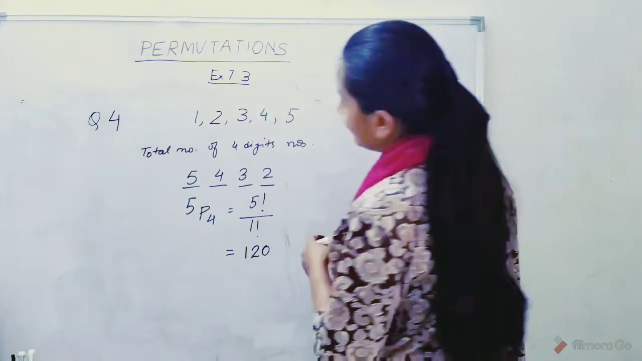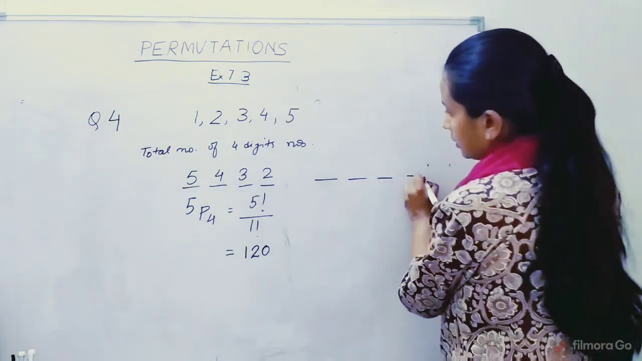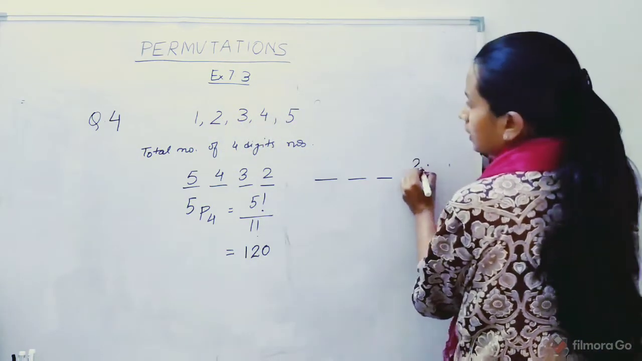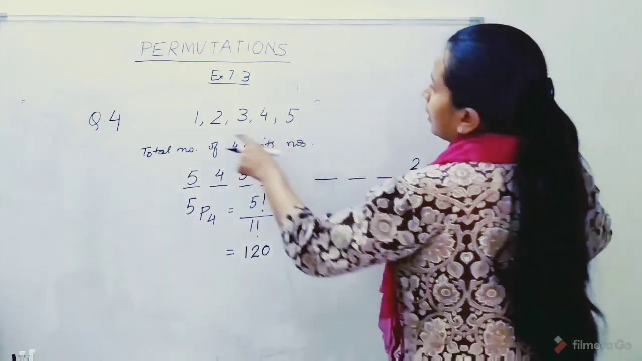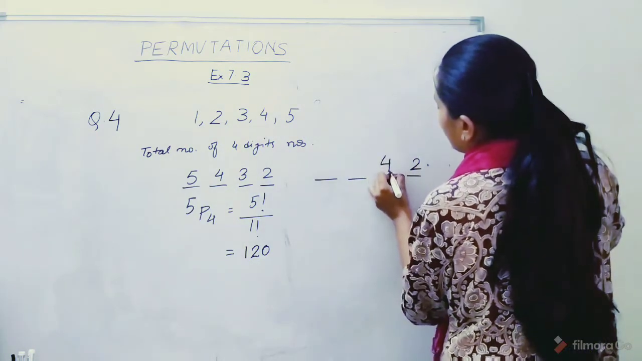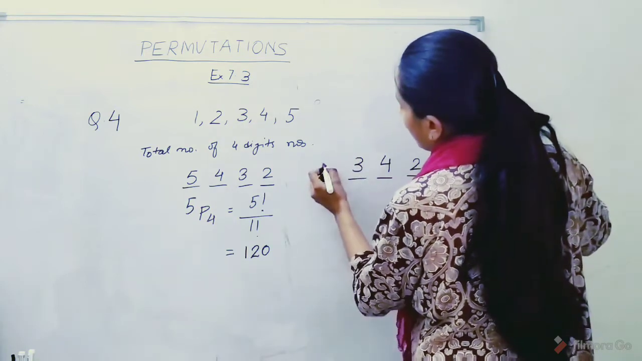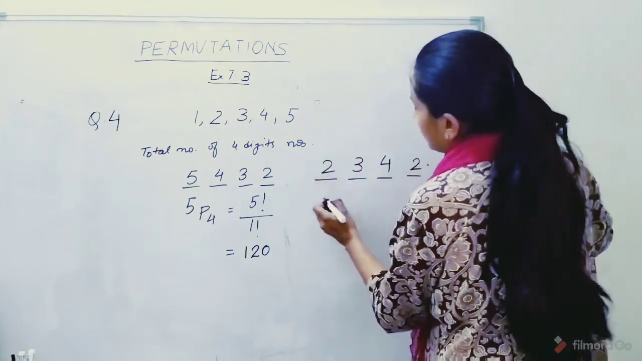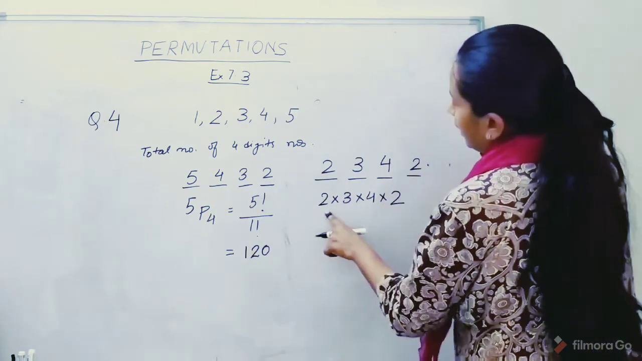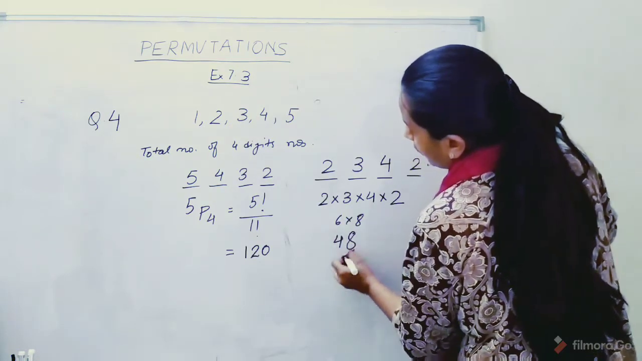Right. How many of them will be even? For that we have 4 places, right? We will fill the unit place with 1 and 2 options, right? And for the next place we have 5 minus 1, that is 4 options. For the next place we have 3 options. For the next place we have 2 options, right? So 2 into 3 into 4 into 2, that is 6 into 8, which gives us 48.